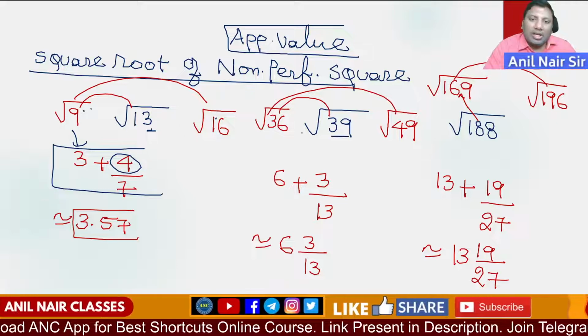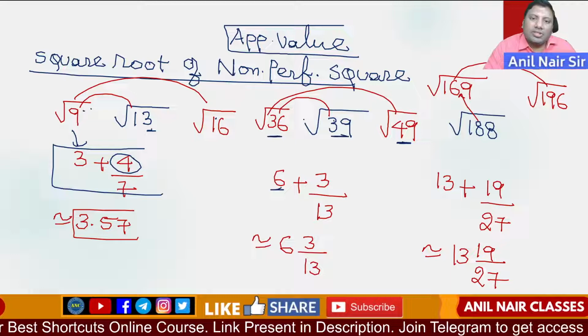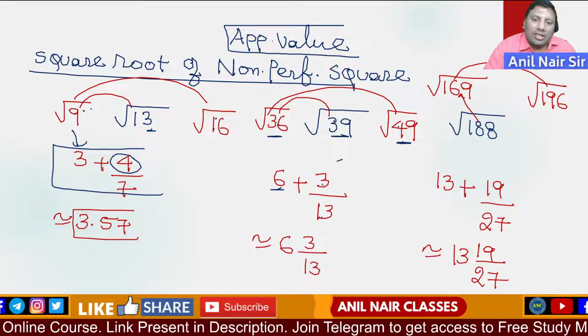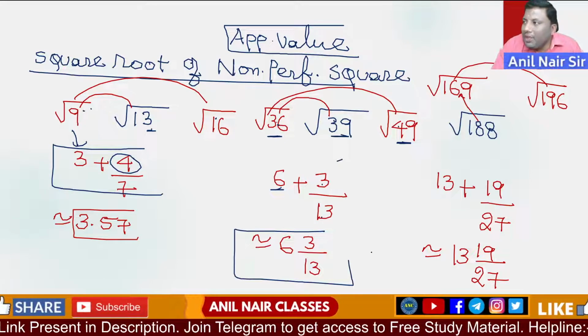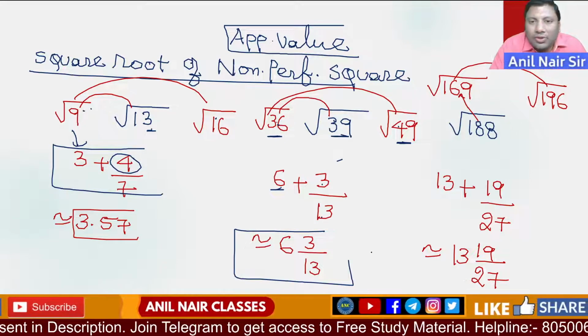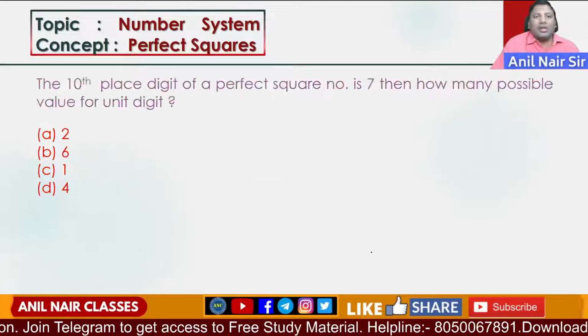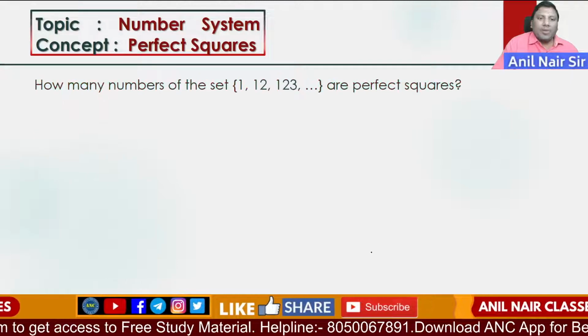Root 39 lies between root 36 and root 49. 6 plus, 39 minus 36, 3, and 49 minus 36, 13. The answer is very close to 6 and 3 by 13. I hope the logic is clear. Now based upon this, let us solve some more very interesting problems.